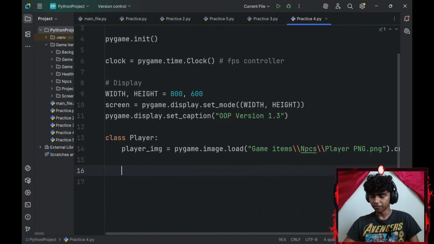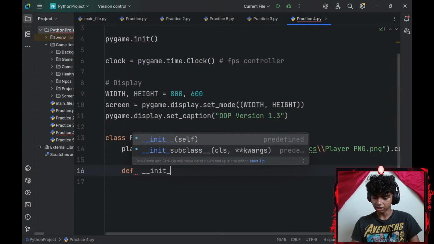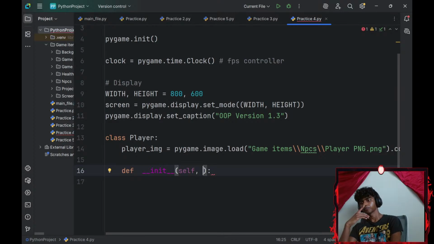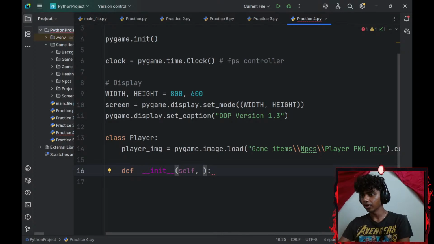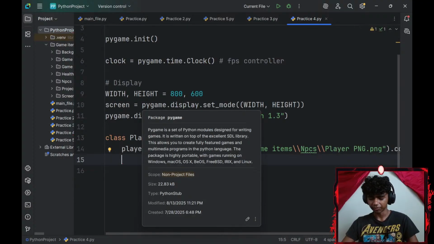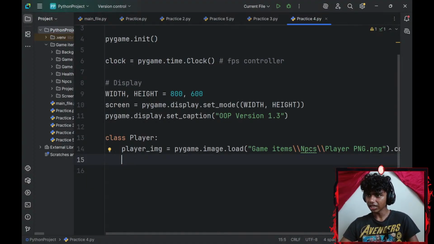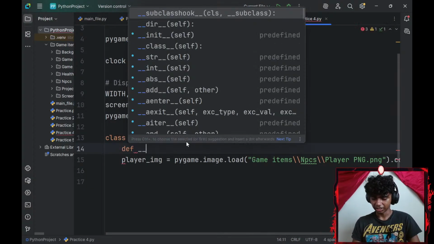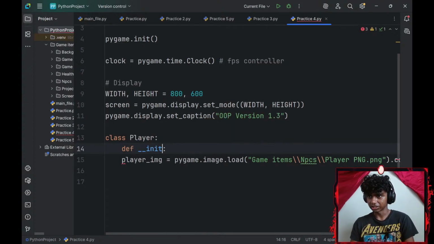And now let me define a constructor. I'll go with dunder init. Okay, I'll add a few parameters. Actually, before I add a few parameters, I think I gotta create rex as well. But before I create rex, I feel that I need to go with my constructor first. That feels pretty important.